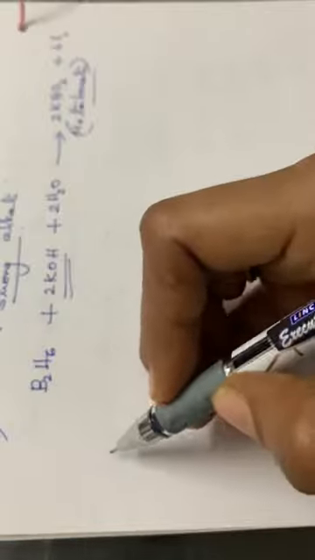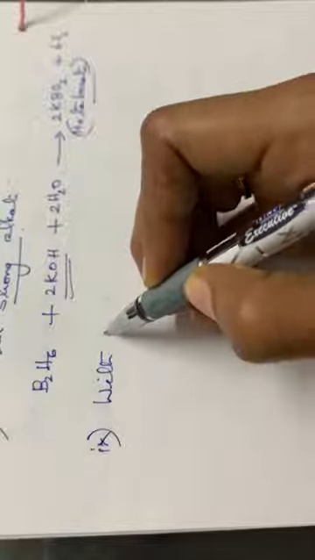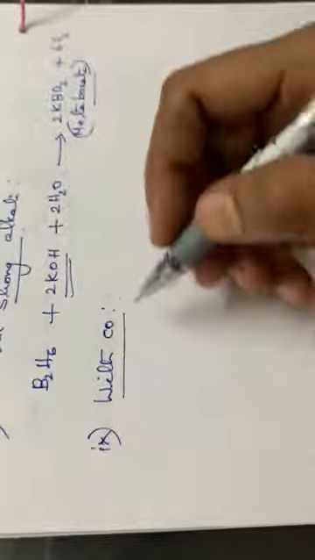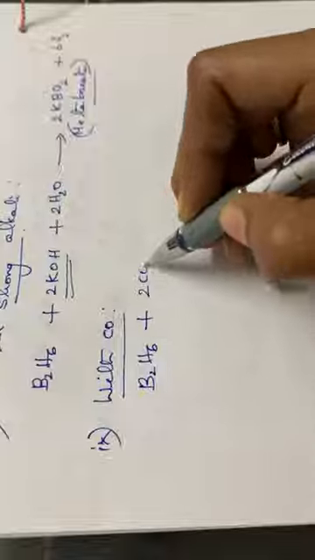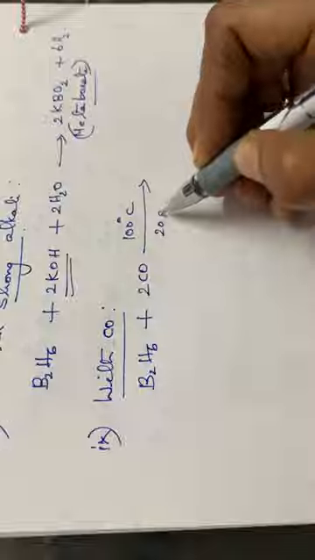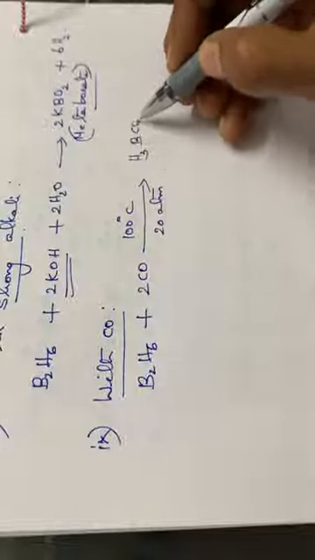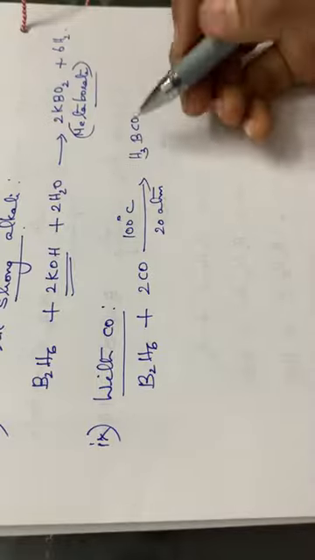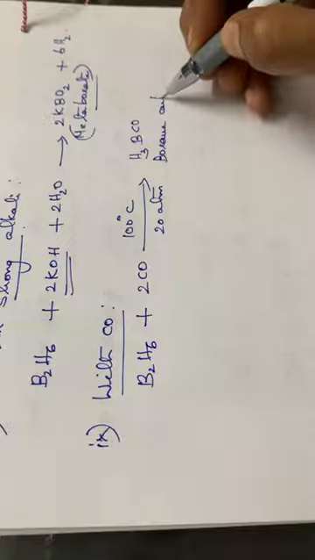Then the next reaction, the reaction with carbon monoxide. B2H6 plus 2 molecules of CO, 100 degrees Celsius, 20 atmospheric pressure, giving H3BCO, borane carbonyl.